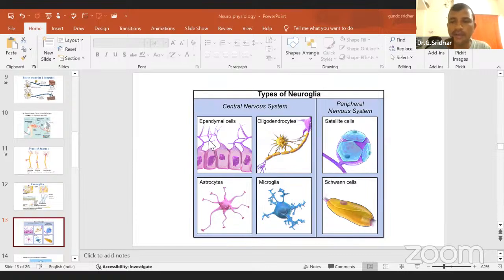Satellite cells have a group of Schwann cells which is useful to maintain your myelin sheath. That's why this is called satellite cells. Both satellite cells and Schwann cells you will find in the peripheral nervous system. Oligodendrocytes, astrocytes, microglia, and ependymal cells you will find in the central nervous system. This is about the types of glial cells or non-neuronal cells which you can find in the central nervous system as well as the peripheral nervous system.